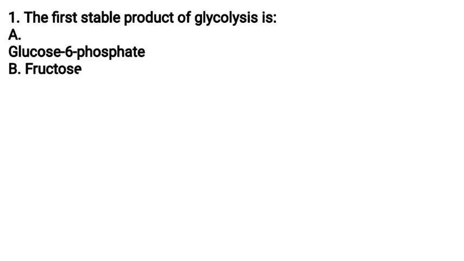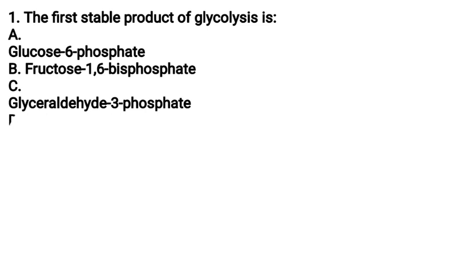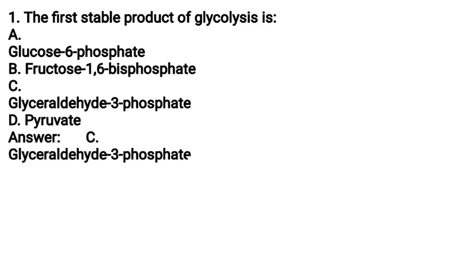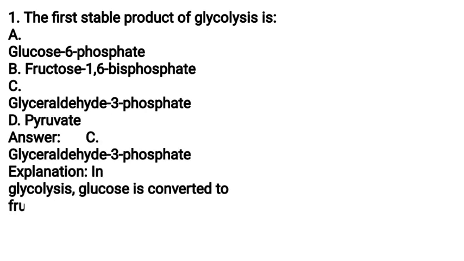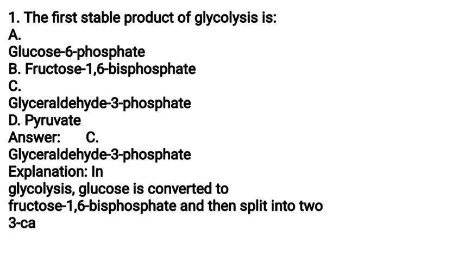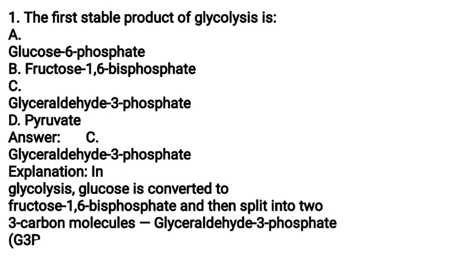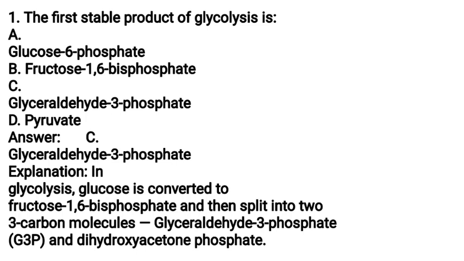The first stable product of glycolysis is A. Glucose 6-phosphate, B. Fructose 1,6-bisphosphate, C. Glyceraldehyde 3-phosphate, D. Pyruvate. Answer C. Glyceraldehyde 3-phosphate. Explanation. In glycolysis, glucose is converted to fructose 1,6-bisphosphate and then split into two 3-carbon molecules, glyceraldehyde 3-phosphate, G3P, and dihydroxyacetone phosphate.